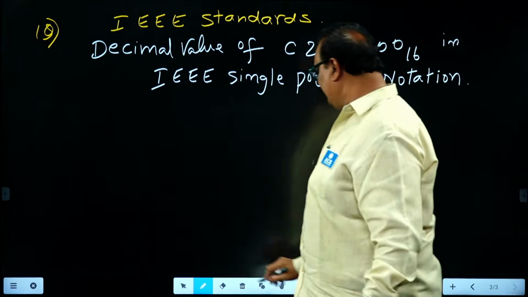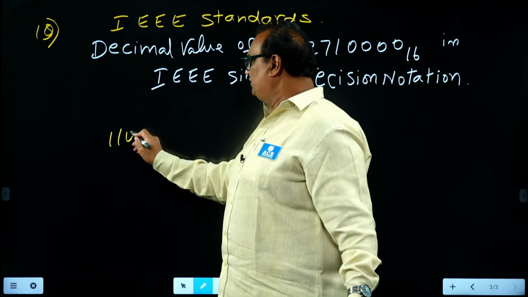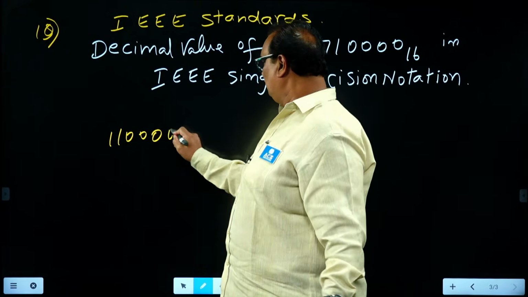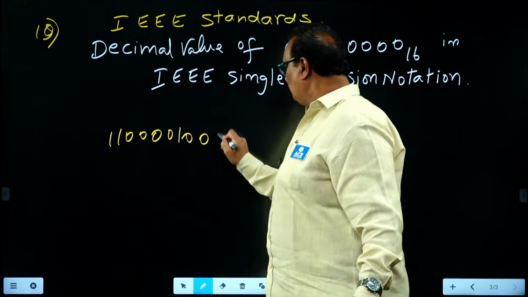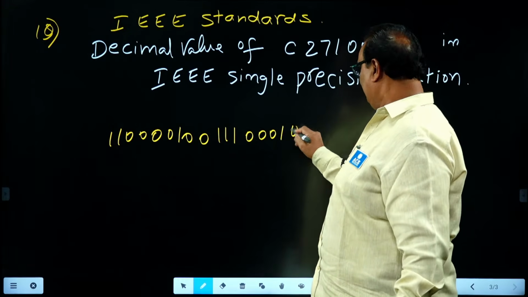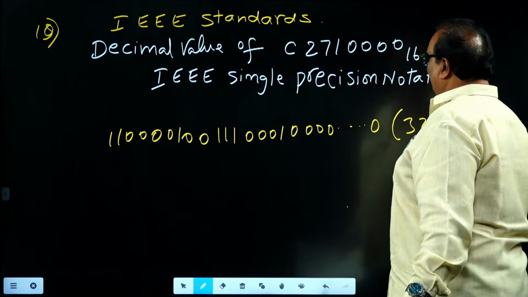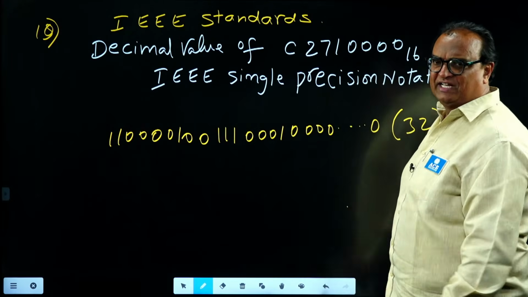For this, first you find the binary value. C means 1100, 2 means 0010, 7 means 0111, 1 means 0001, remaining all are zeros. Total size is 32 bit because it is expressed in IEEE single precision notation.